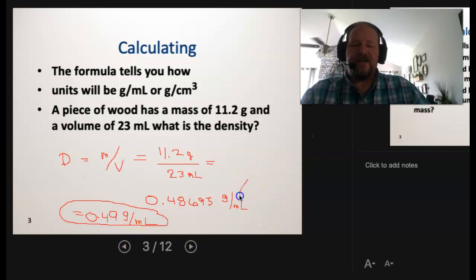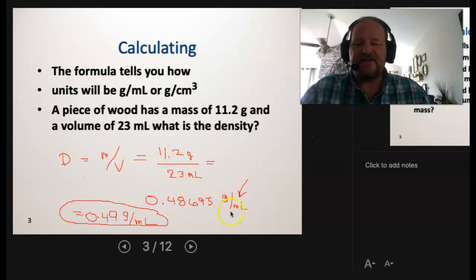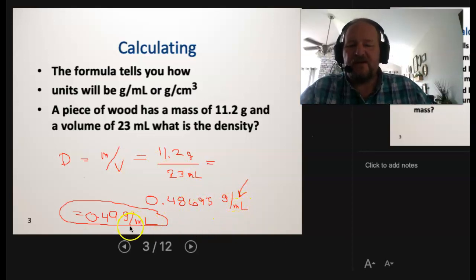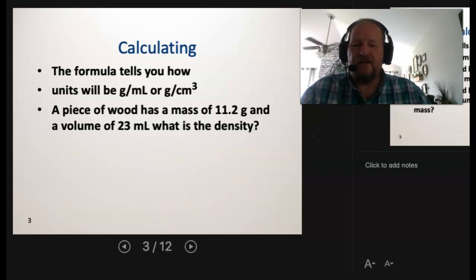Now, if you didn't have the units here and you're working a problem out on an assessment, that would not be a big deal as long as you have them in your final answer. In your final answer, you have to have units. I do highly encourage you to keep your units all the way through because you can use those units to cancel out and see how the math is going to work out.